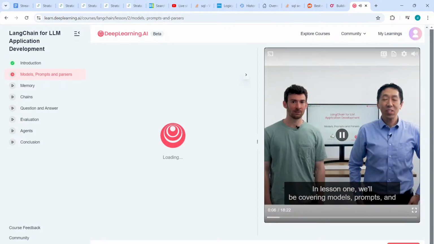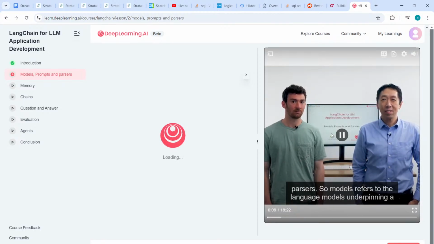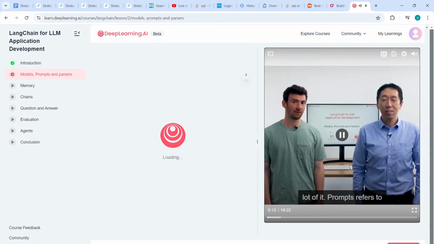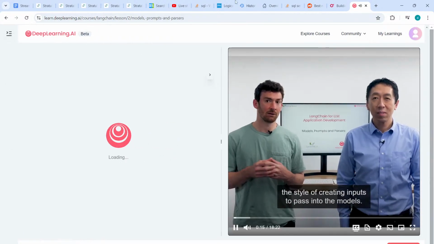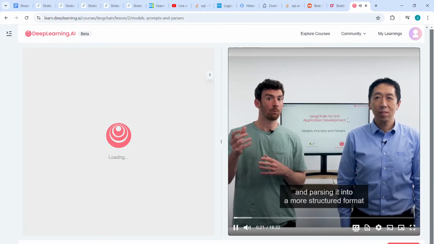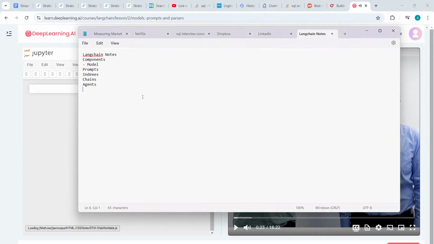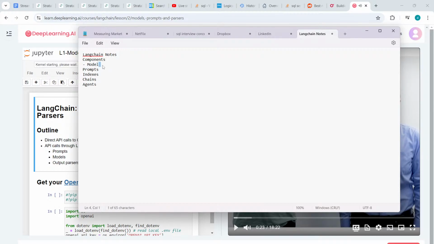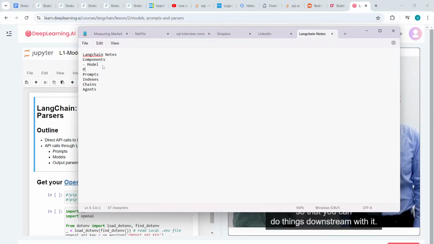In lesson 1, we'll be covering models, prompts, and parsers. So models refers to the language models underpinning a lot of it. Prompts refers to the style of creating inputs to pass into the models. And then parsers is on the opposite end. It involves taking the output of these models and parsing it into the format you want.